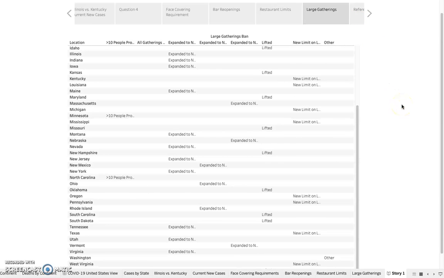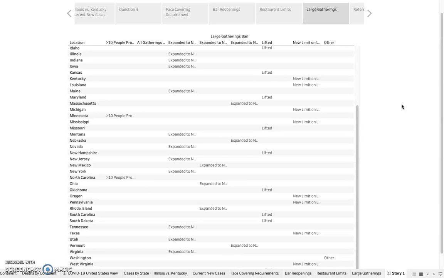The last one was large gatherings, and I know large gatherings doesn't necessarily mean parties. It could mean people at convention centers, work, just things where people are together in a large number. This shows that Kentucky has enacted a new limit on large gatherings, and Illinois has expanded to a new limit above 25.